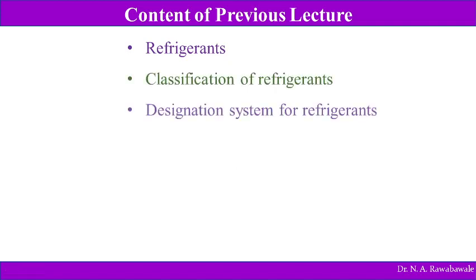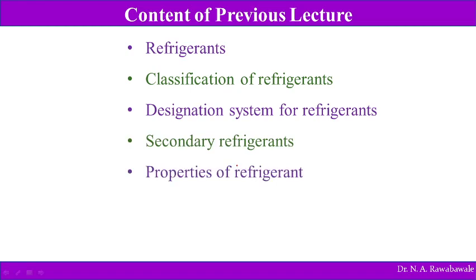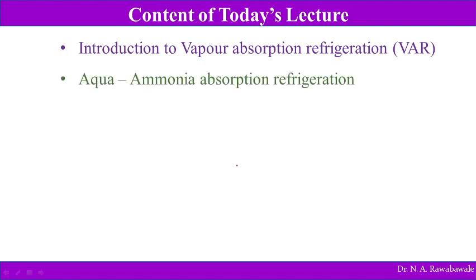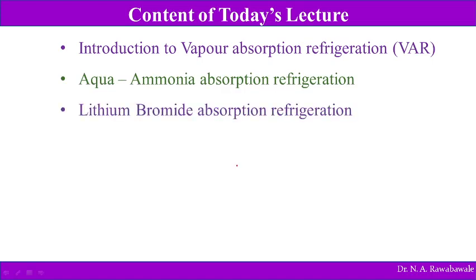In the previous lecture, we discussed refrigerants, classification of refrigerants, designation system for refrigerants, secondary refrigerants, properties of refrigerants, and selection of refrigerants. Today we are going to discuss the introduction to vapor absorption refrigeration system, VAR. In that we will discuss the aqua ammonia absorption refrigeration system, the lithium bromide absorption refrigeration system, and a comparison of vapor compression refrigeration with